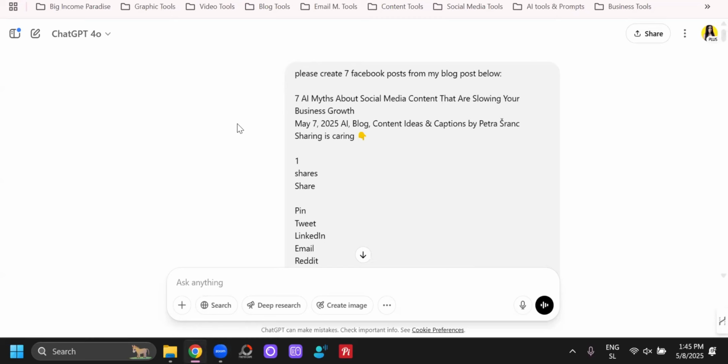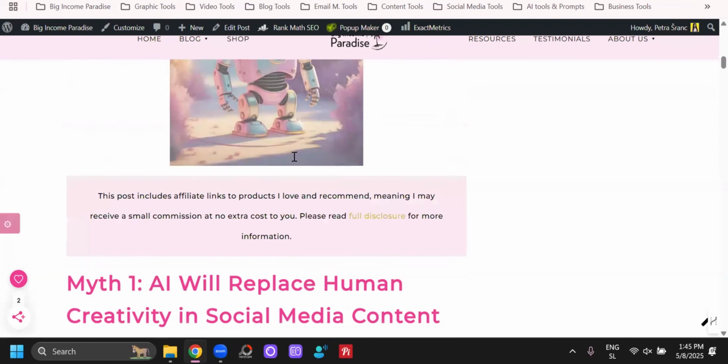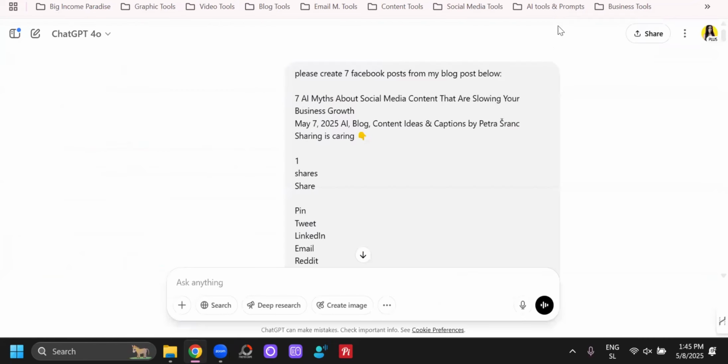Do you want your longer pieces of content, like blog posts, to do more work for you than you have to? Well, then you should repurpose your blog posts and your YouTube video transcriptions and stuff like that. In this video today, I'm going to show you how you can repurpose your longer pieces of content, so your blog posts, into multiple social media posts.